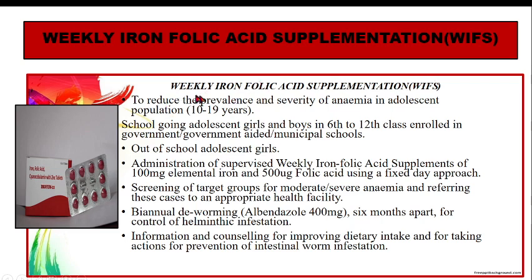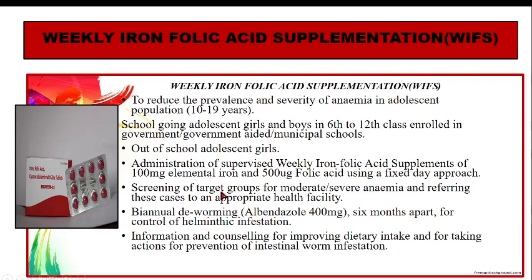Then we have WIFS, that is weekly iron folic acid supplements. So this is given to children between 10 to 19 years of age. Children who are studying from 6th to 12th class, in government schools, government aided municipal schools, and those adolescent girls who are not attending school now, who are dropouts. So they are selected for this program, and from the word itself, it is weekly iron folic acid supplements. So this contains 100 milligram of elemental iron and 500 micrograms of folic acid. We have fixed days, and on that day that is given.